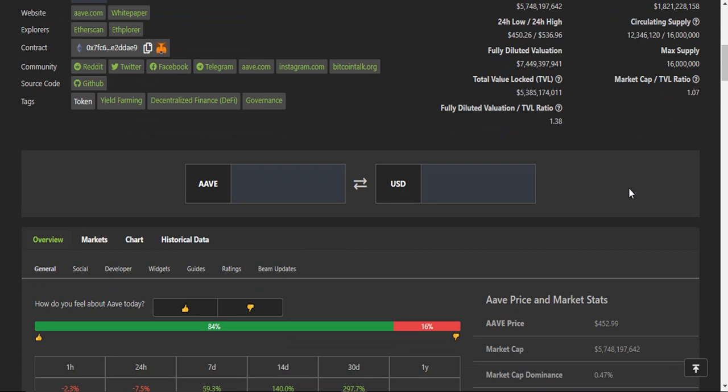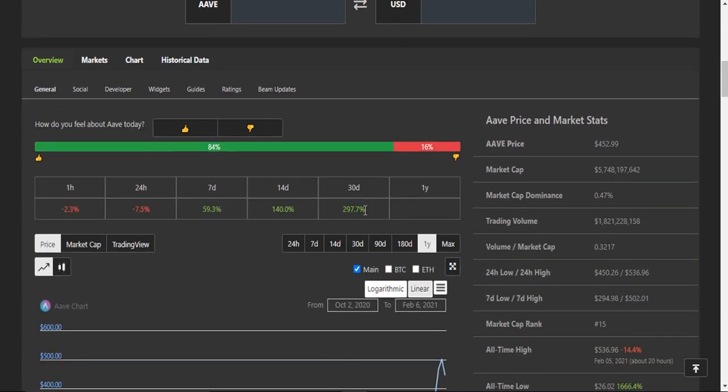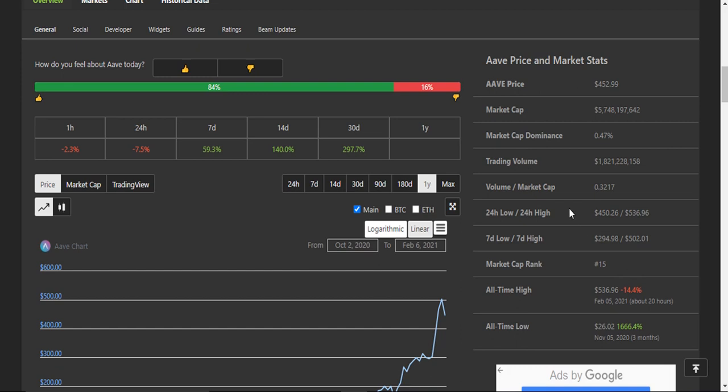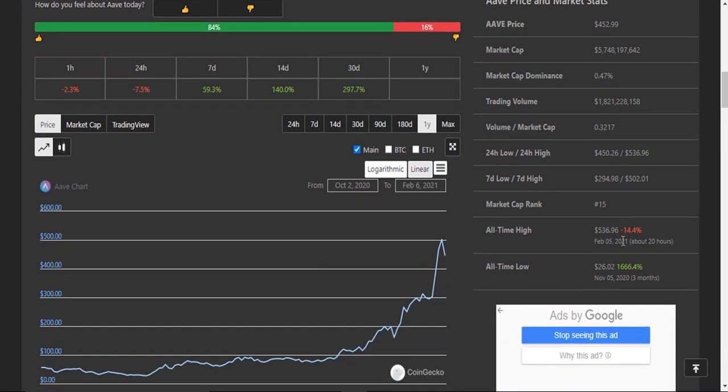Here you can see some statistics. In 30 days Aave gave approximately 300% profit. The market dominance of Aave is 0.47%, and this is the total market cap. Here you can see the 7-day high price and the 7-day low price. Previously, 7 days ago it was at the $294 level, and the 7-day high was 502. The all-time high of Aave is $536 and the all-time low is $26.02.